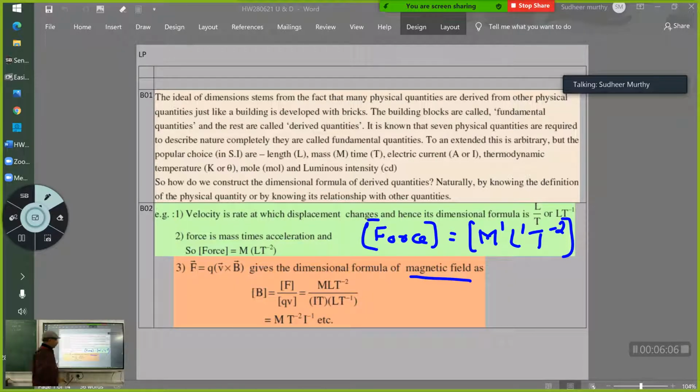As I told you, to teach this chapter, you must know some physical quantities. You have studied Faraday's laws of electromagnetic induction and some things like that in the 10th standard. Yes, have you come across something called Lorentz force?